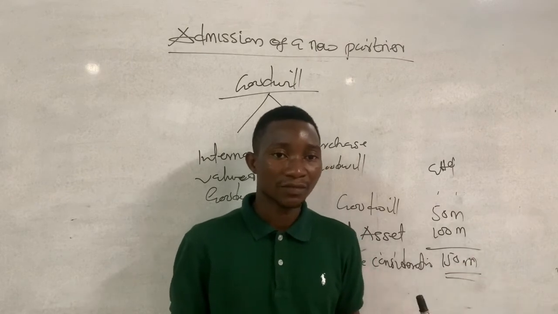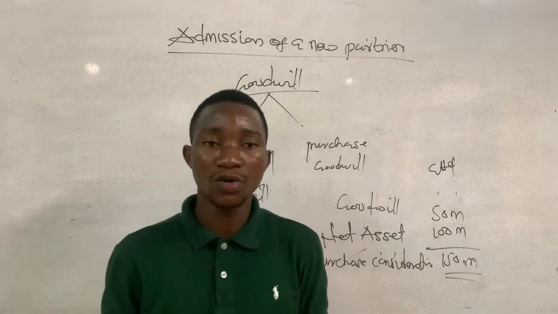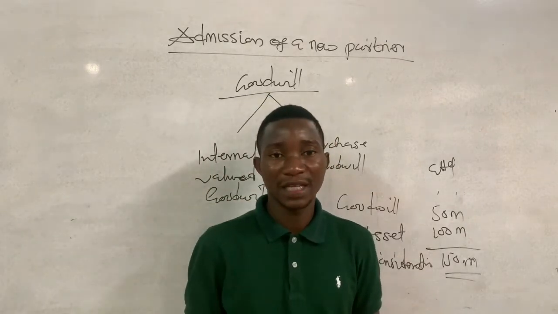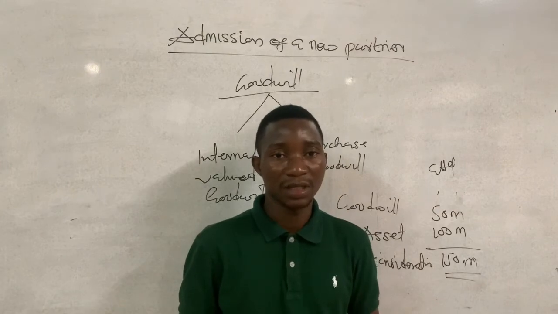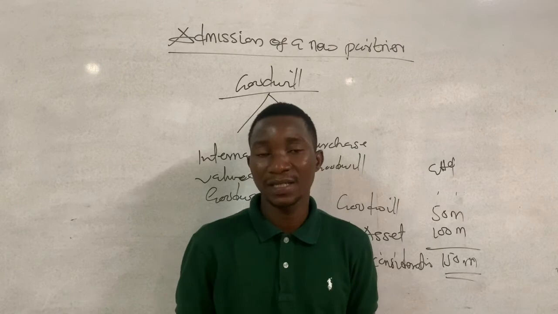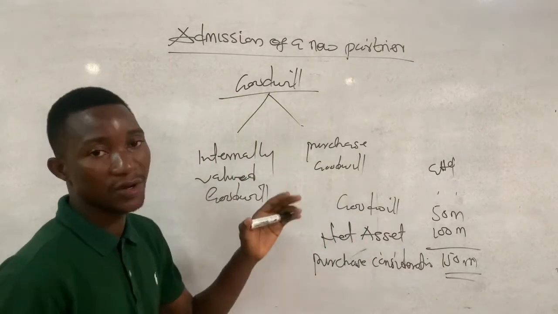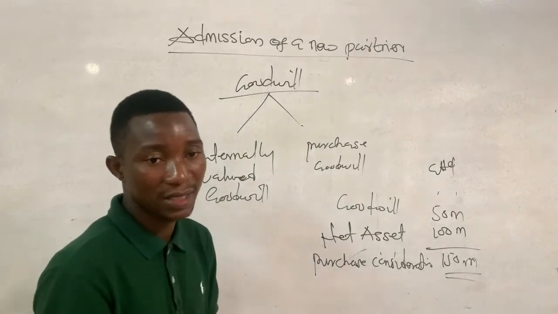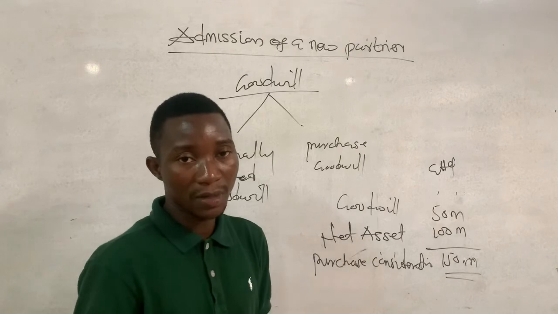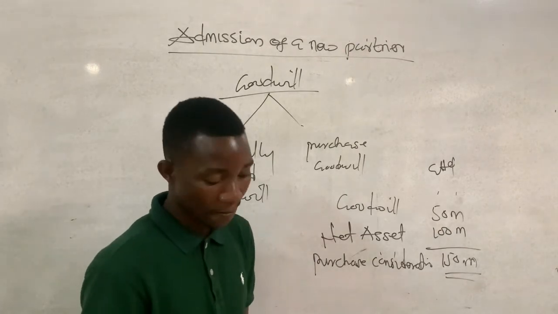With this, goodwill shouldn't have any carrying amount. There shouldn't be any closing balance for goodwill, and the goodwill is not going to appear in the statement of financial position. This means that the going concern concept of the goodwill has ceased. We are going to look at the entry when we take a question. But in this question we are going to take, they say that goodwill is not supposed to be maintained in the books. So we are going to look at its accounting treatment.